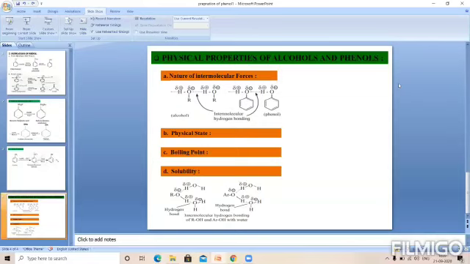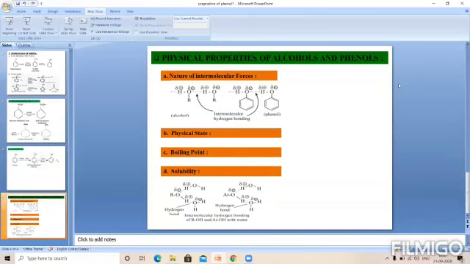Such a type of question may be asked in the MHT CET examination. In CET examination, such a question is asked, and that's why it is a very important point from your examination point of view.